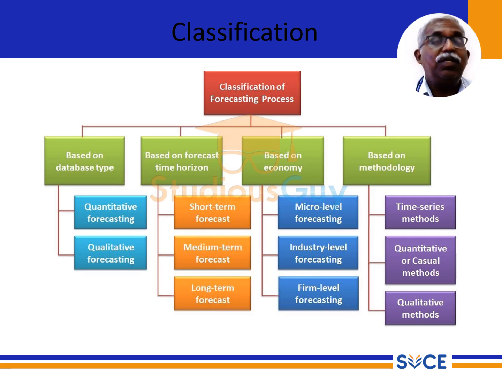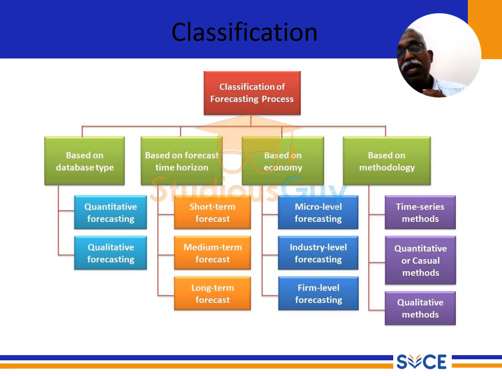Here, we have four major titles: based on the database, based on the time, based on the economy, based on the methodology. The forecasting process based on the database, we divide into qualitative forecasting and quantitative forecasting.